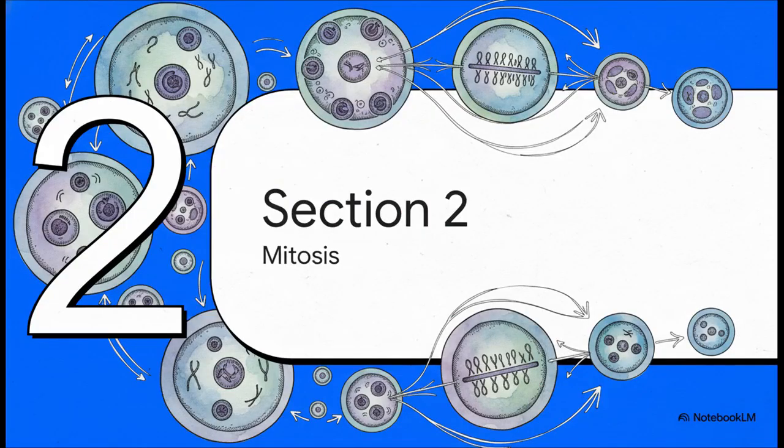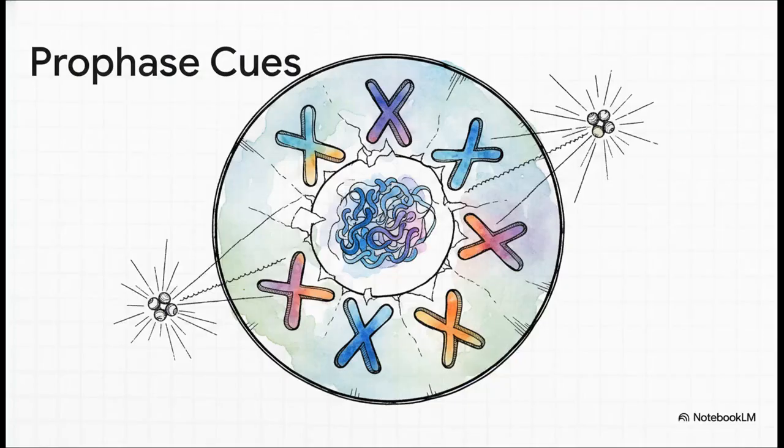Moving right along to section 2, mitosis, the equational division. Okay, so mitosis is divided into 4 stages of nuclear division, kicking off with prophase. If you're looking through a microscope, here are the visual cues you'll need to identify it. Before this, back in interphase, the DNA is just this loose, intertwined mess. But in prophase, that chromosomal material untangles and condenses into distinct, compact mitotic chromosomes made of 2 chromatids.